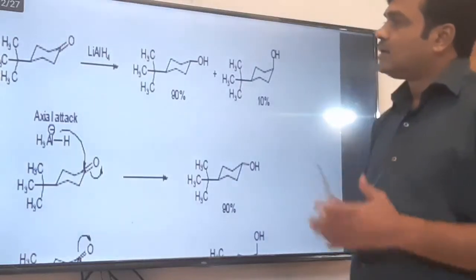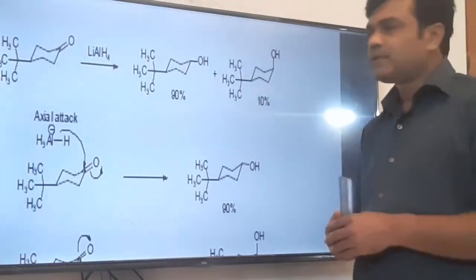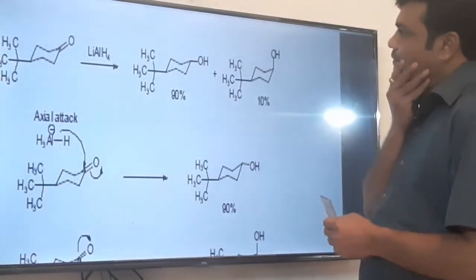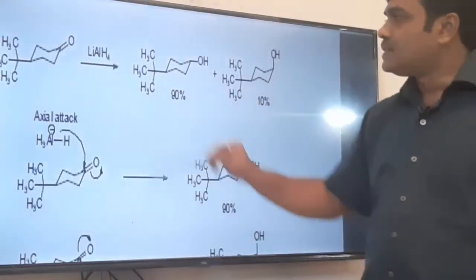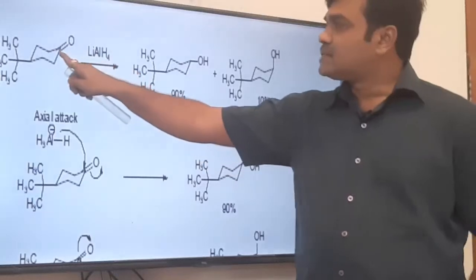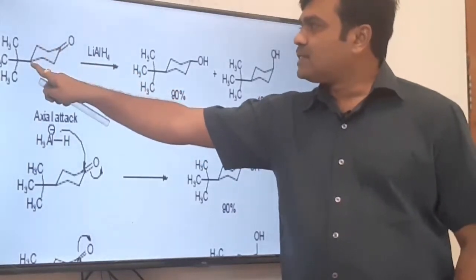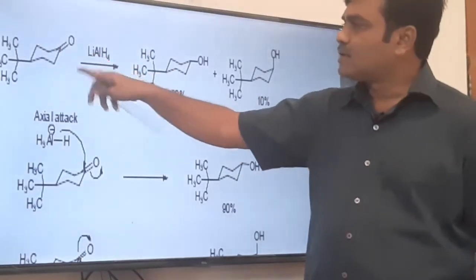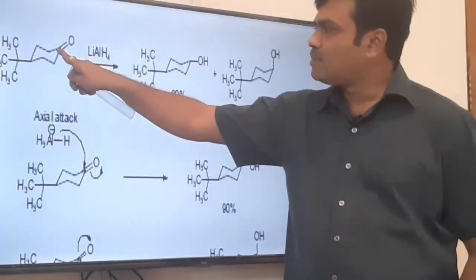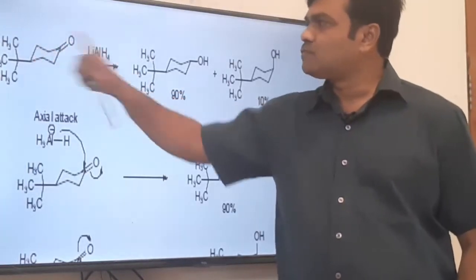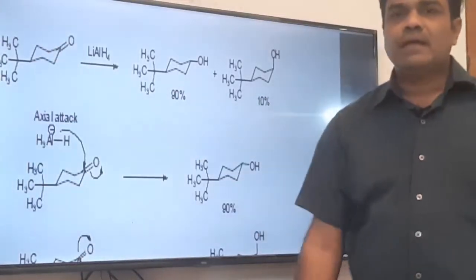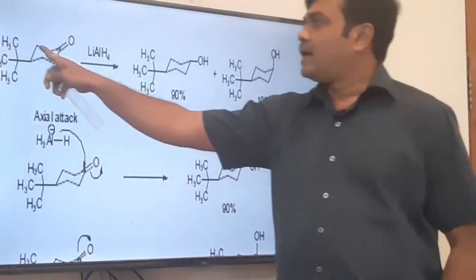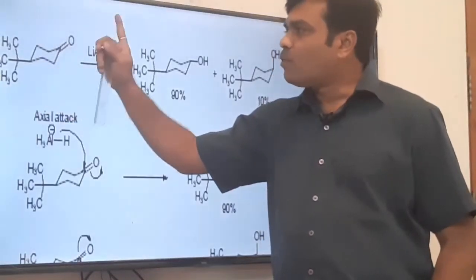Again, continuing to the stereochemistry, let us see this interesting example. Here it is the cyclohexanone moiety. This is the carbonyl group. This is alpha, this is beta, this is gamma. Or if I talk in terms of numbering, this is carbon number 1, this is 2, this is 3, this is 4. This is the chair form of the cyclohexane, which is stable as compared to the boat form.